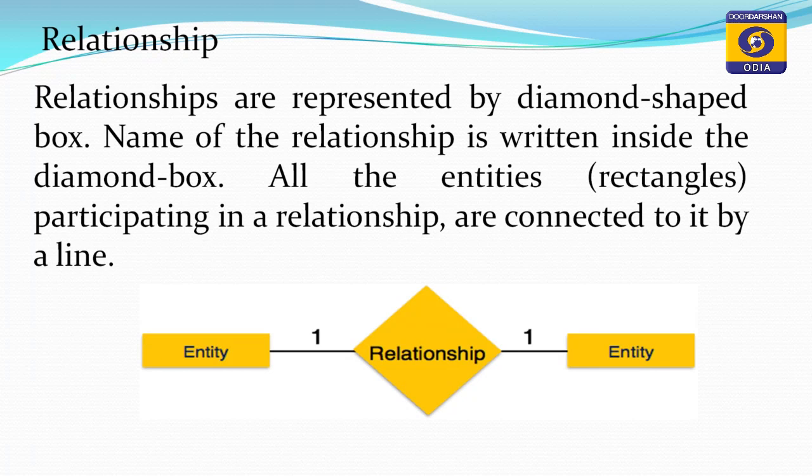Now, we will discuss different types of relationships. What are the different relationships among entities? Relationships are represented by a diamond shape, as we have already discussed. The name of the relationship is written inside the diamond box, as given here in the example. All the entities or rectangles participating in a relationship are connected to it by a line. Here, on the left side one entity is there, on the right side one entity is there, and in between, the relationship is represented by a diamond shaped box.